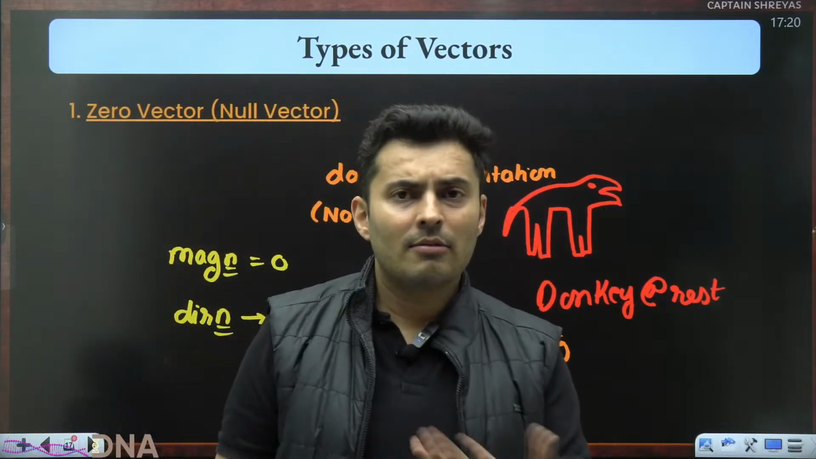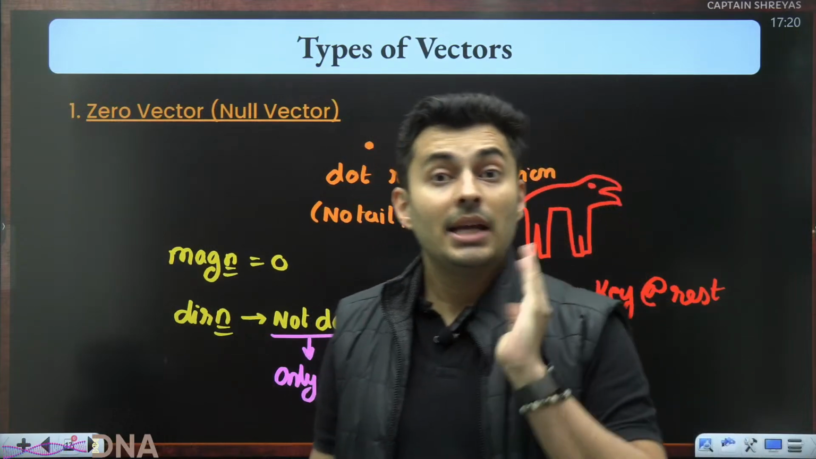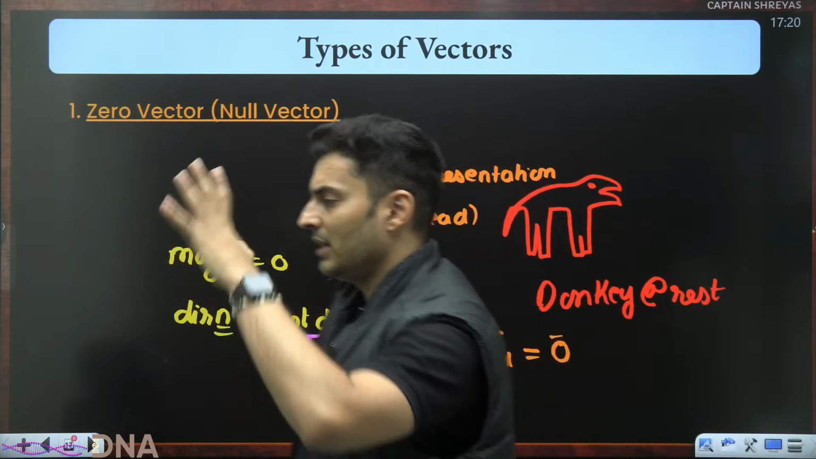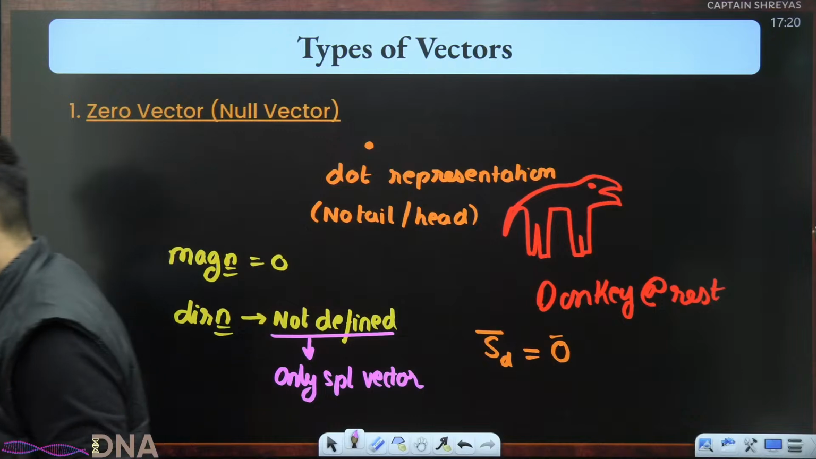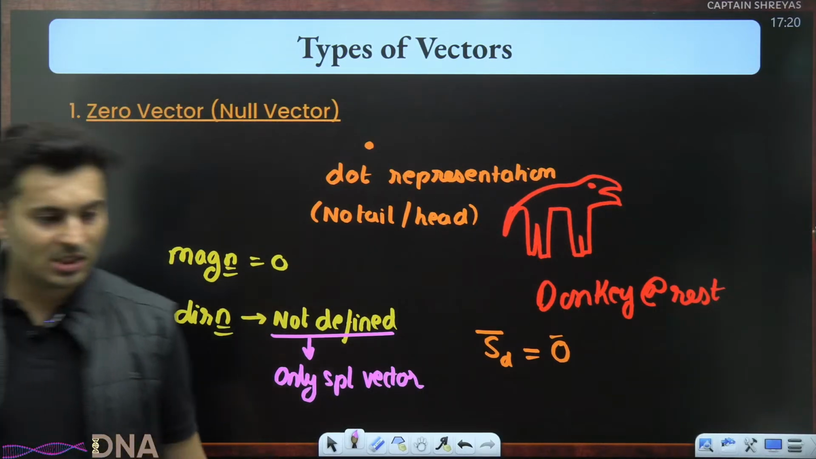But any other vector which has some value, magnitude, length, it has some direction. 5 meters, 0.1 meters, 100 meters, whatever. But 0 does not have any direction. Keep that in mind. Yes, it is directionless.